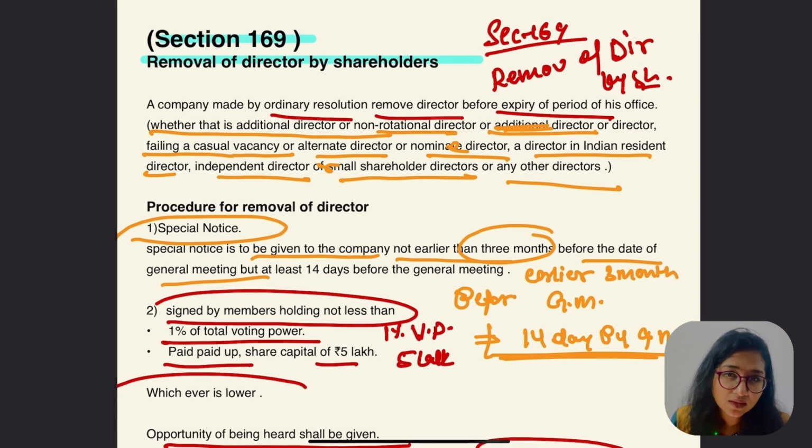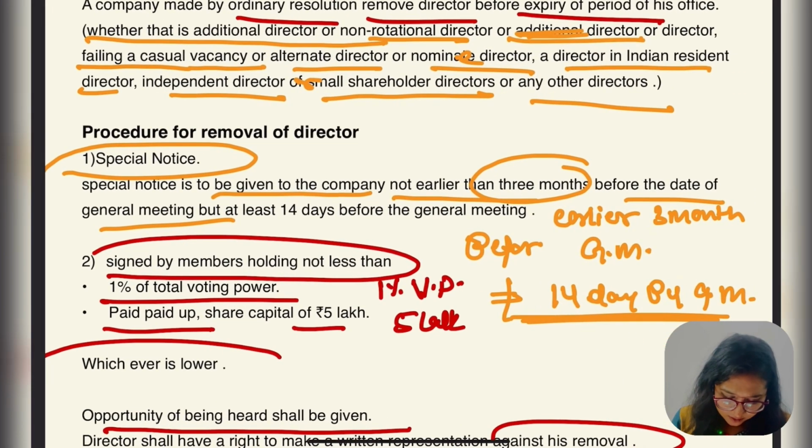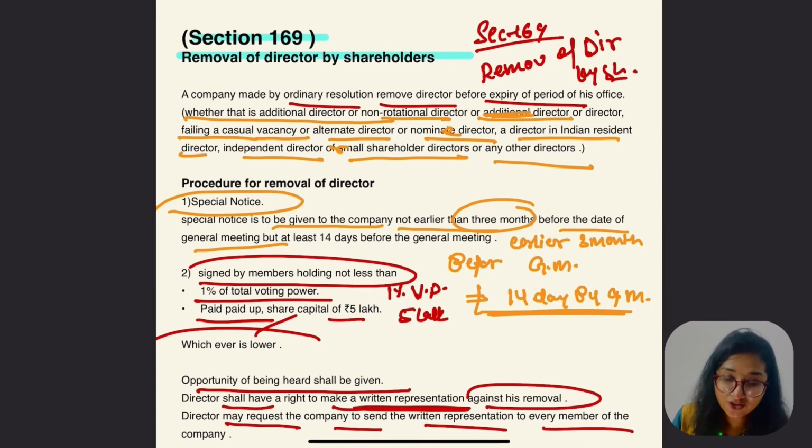And what was the limit? 1% of voting power and paid up share capital of 5 lakh, whichever is lower. The members have the right to remove any director except 3: tribunal, nominee and proportional representation. Please remember the section with them. You have to quote the section with them.